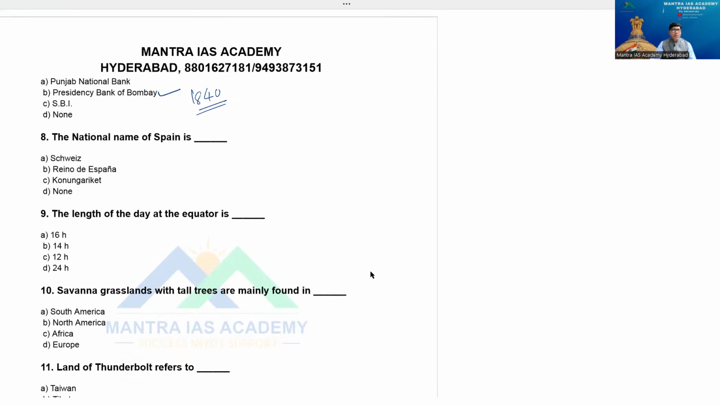Now come to the point here. Option is, yeah, should we say Reino de España. Reino de España is the answer for this one, beta. National name of Spain. Remember.